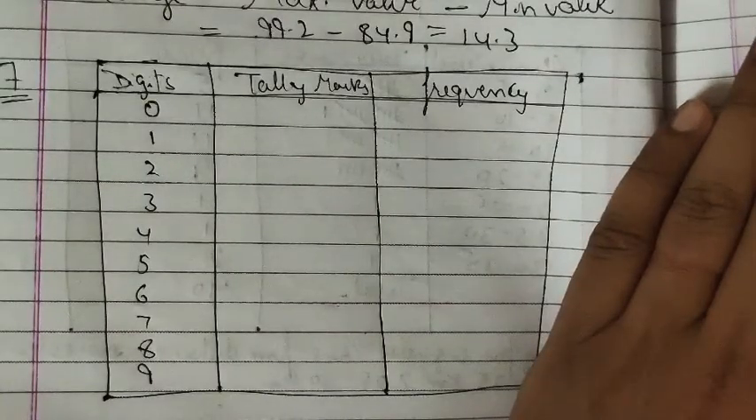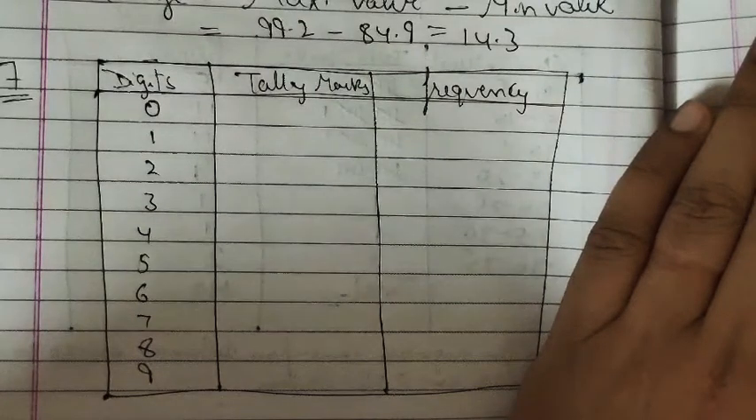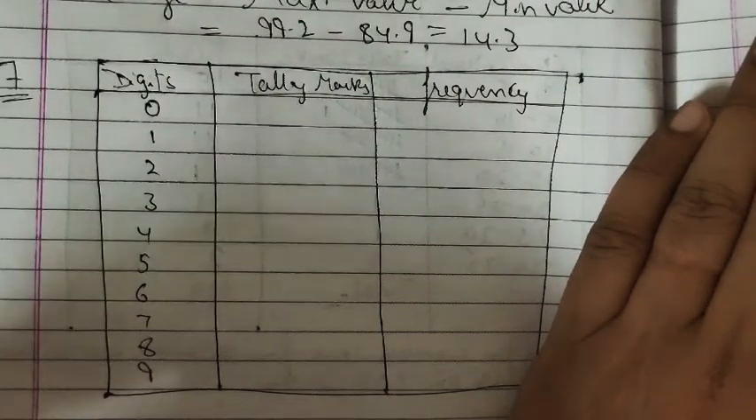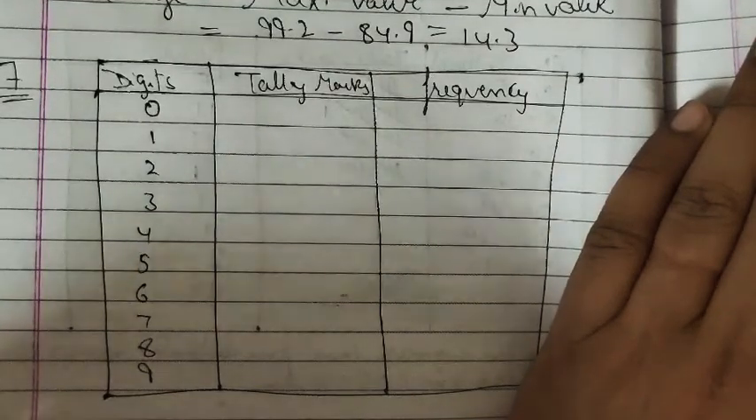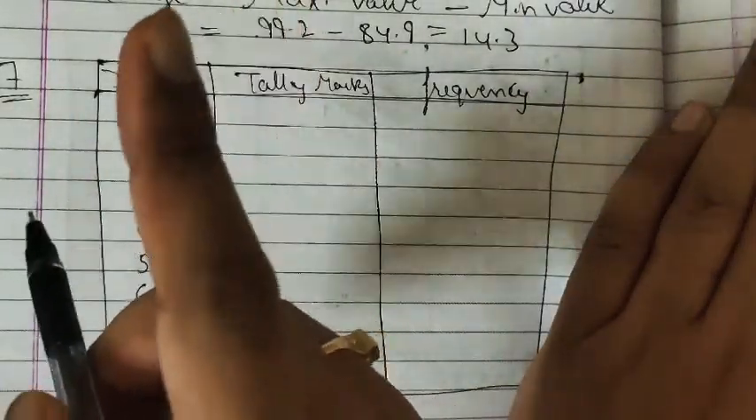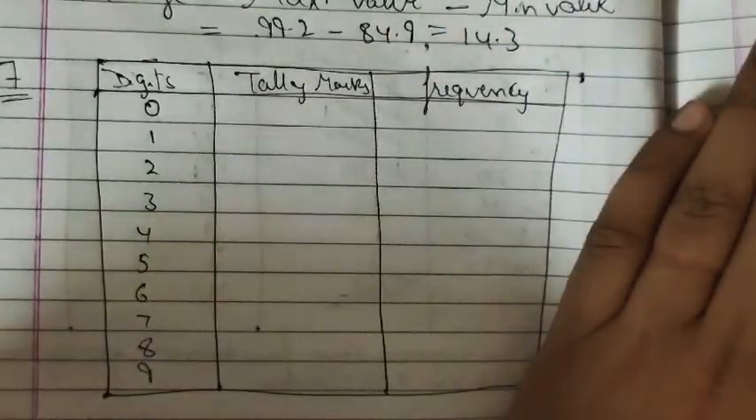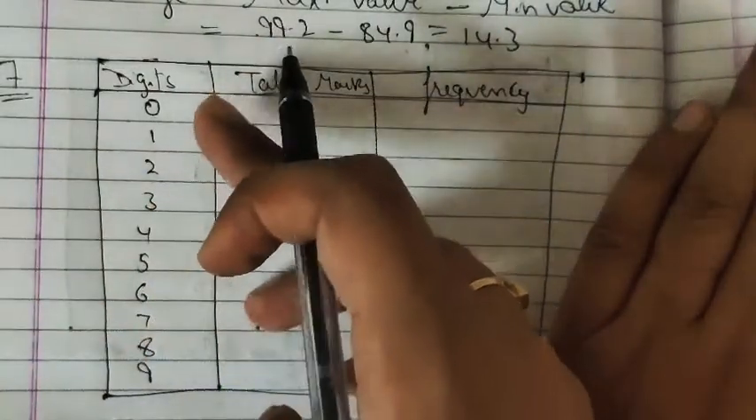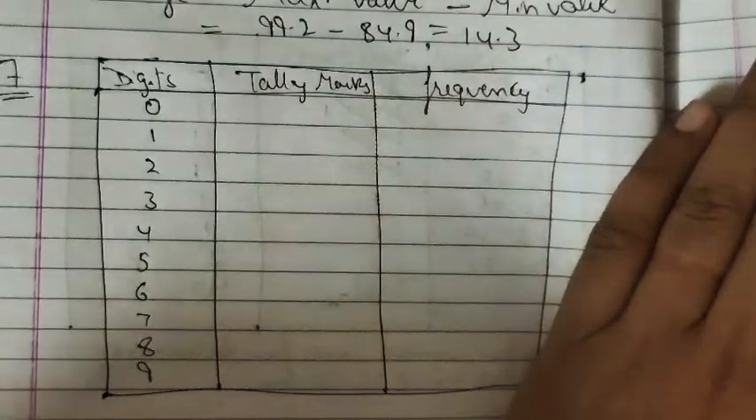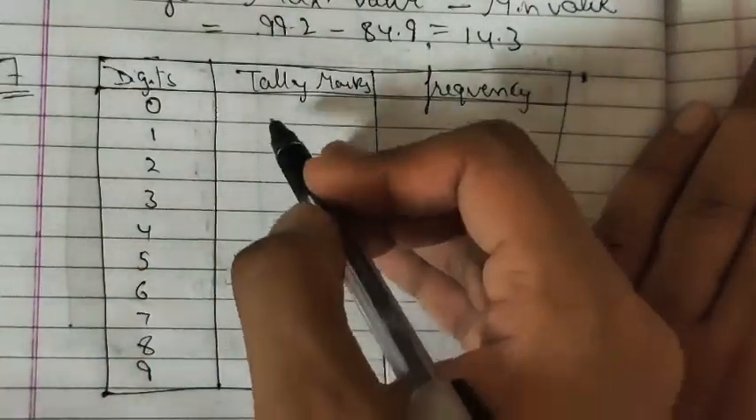Now next is question number 7. In question number 7, it is given that the value of pi is given up to 50 decimal places. So we have to draw a frequency distribution table of the digits from 0 to 9 after the decimal point. So don't count 3, right, because 3 is before the decimal point. I have drawn 3 columns, digits 0 to 9. How many zeros do we have? Just count. It will be 2.